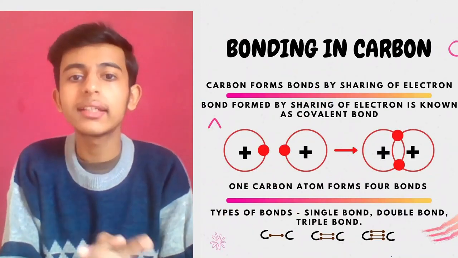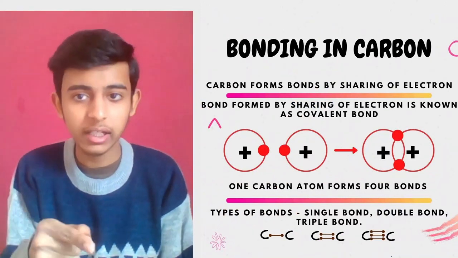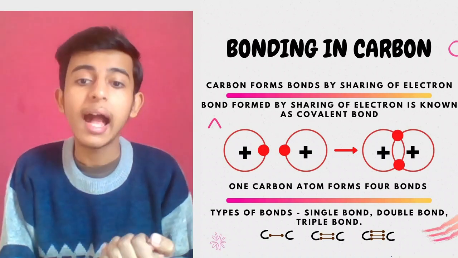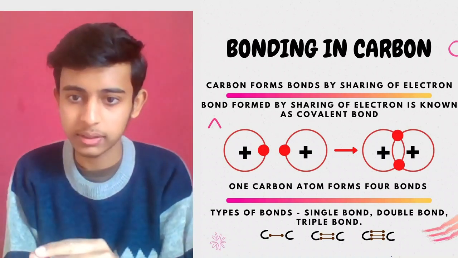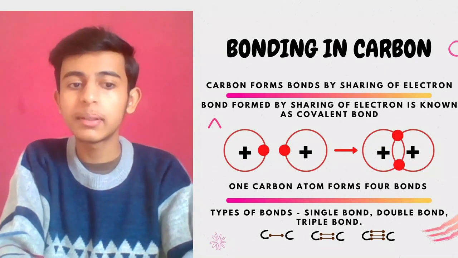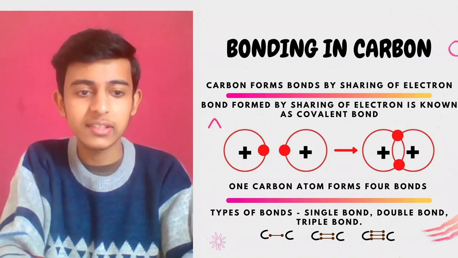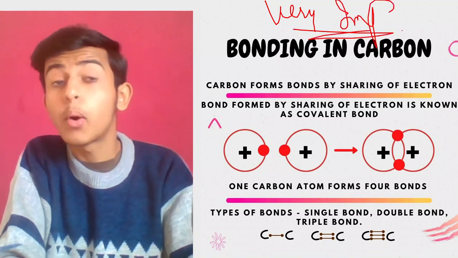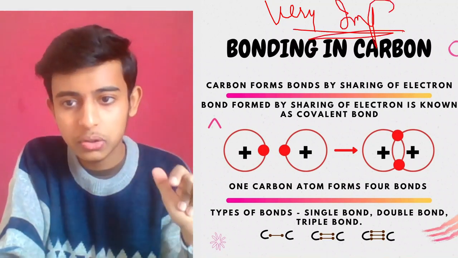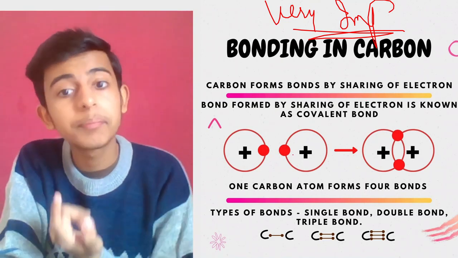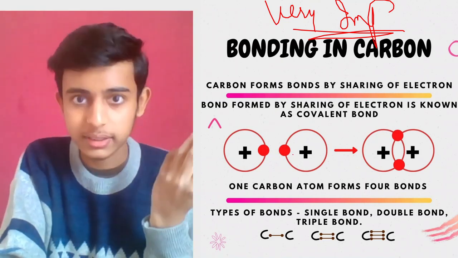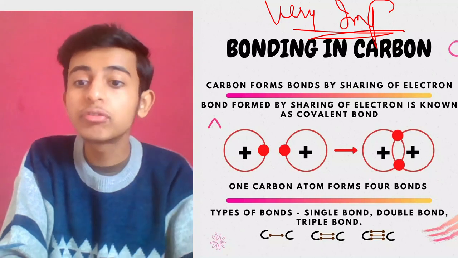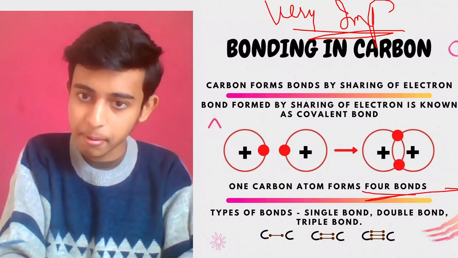Now, talking about bonding in carbon, carbon forms bonds by sharing of electrons, which is known as covalent bonding, and one carbon atom forms 4 bonds. Right, as I told you in the previous session, these are the points of the previous session and very important. Covalent bonding, when we are talking about sharing of electrons, because carbon bonds with 4 atoms, 4 electrons from different atoms. So 4 bonds. In this way, 4 bonds are made.